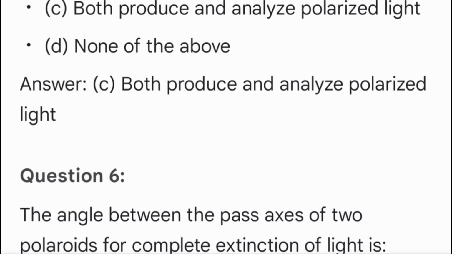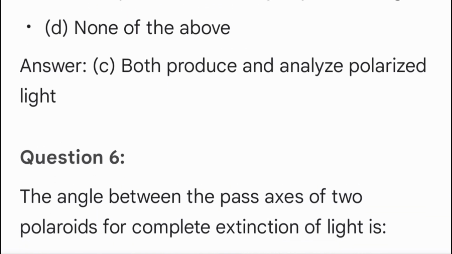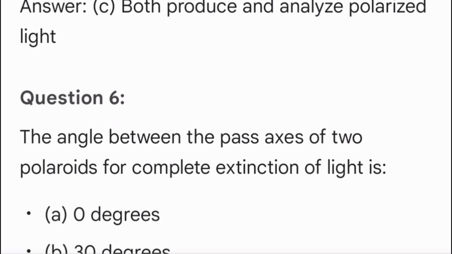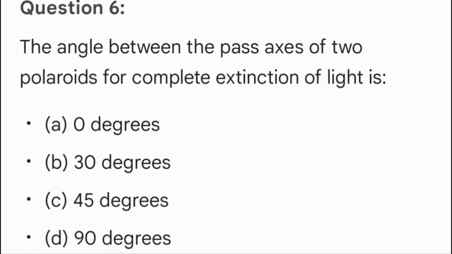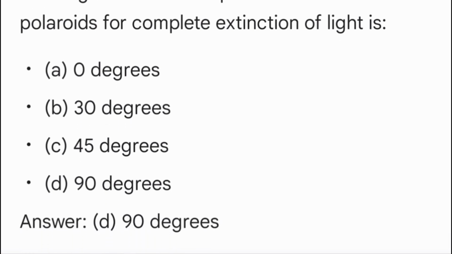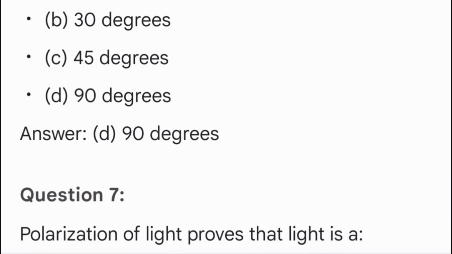Question 6. The angle between the pass axes of two Polaroids for complete extinction of light is A. 0 degrees. B. 30 degrees. C. 45 degrees. D. 90 degrees. Answer D. 90 degrees.